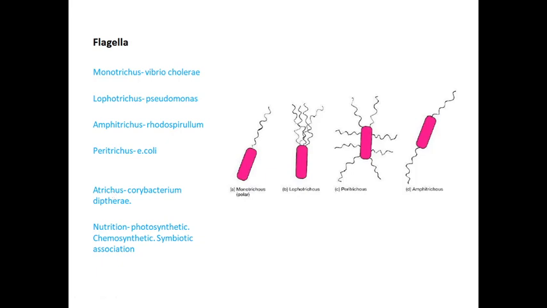The flagella are classified into 5 types. Monotrichous means a single flagellum present at one end. Next is lophotrichous, a tuft or bundle of flagella present at a single end.